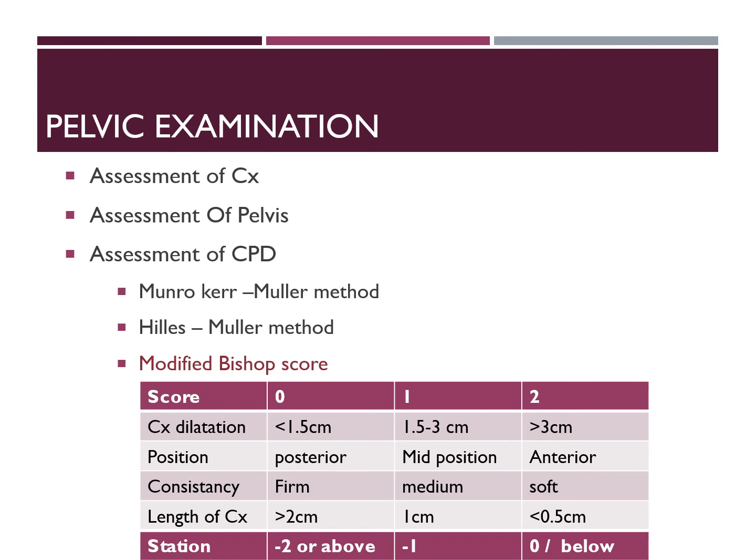If the head goes into the pelvic cavity, then with your vaginal finger kept at the level of the ischial spine, feel that the head is coming and touching your hand kept at the zero station. Then you can say there is no CPD. If it is not coming into the pelvic cavity up to the ischial spine, there is a minor degree CPD.